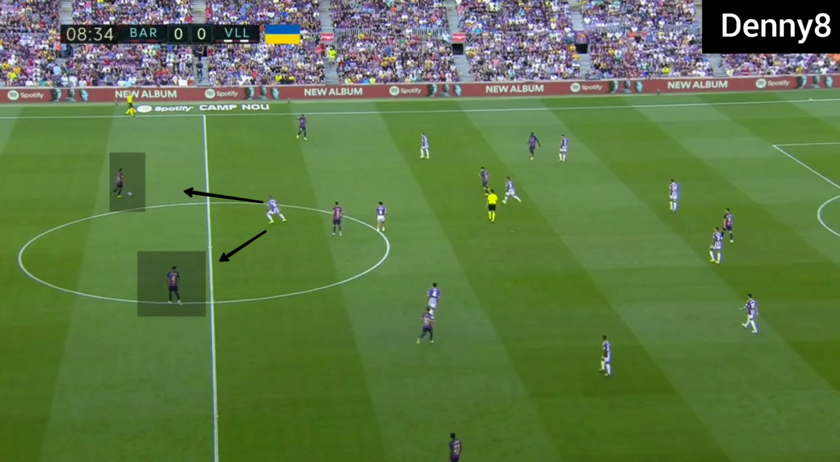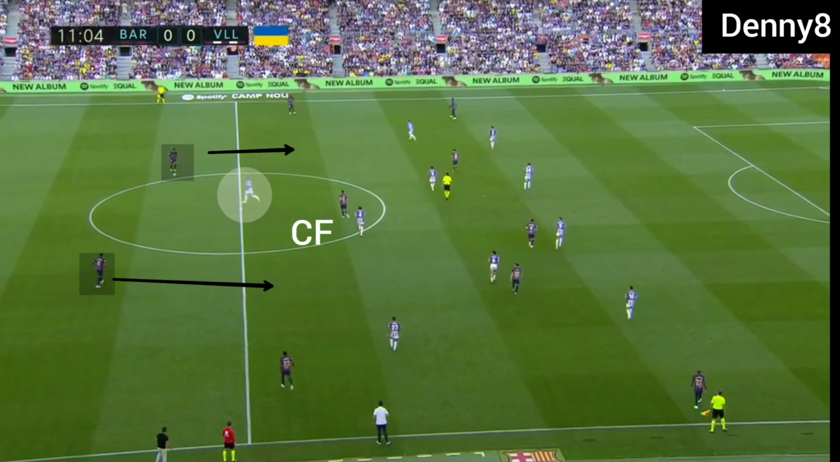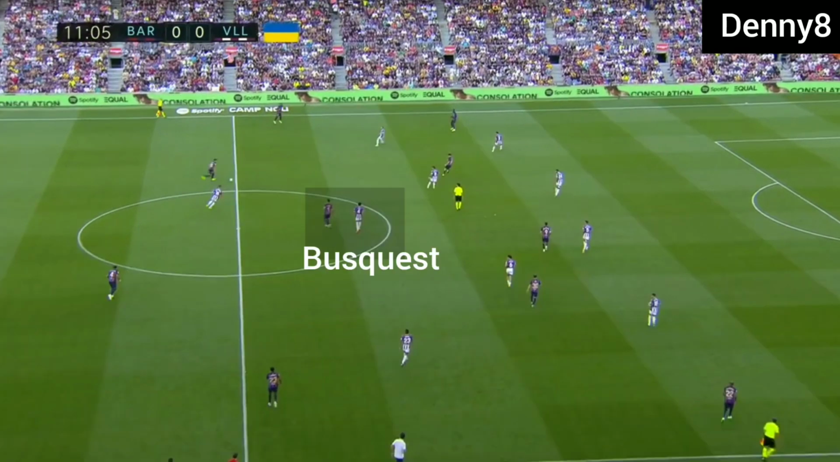Valladolid's frontman was central and he was 2 versus 1 down in front of the Barca centre-backs. Barca centre-backs were driving easily with the ball as the frontman was 2v1. Barca were using a sole pivot and he was under pressure from the central midfielder, and Barca was unable to build